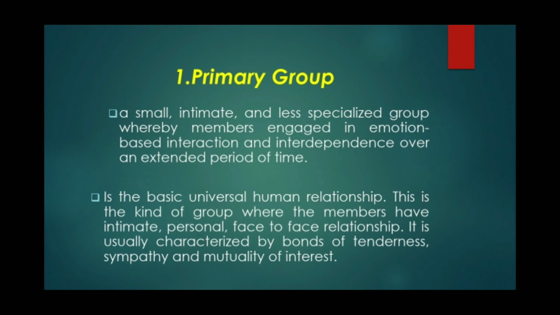One of the social groups of the members of the society is the primary group. Now, what is a primary group? It is a small, intimate, and less specialized group whereby members engage in emotion-based interaction and interdependence over an extended period of time. It is also the basic universal human relationship. This is the kind of group where the members have intimate, personal, face-to-face relationships. It is usually characterized by bonds of tenderness, sympathy, and mutuality of interest.